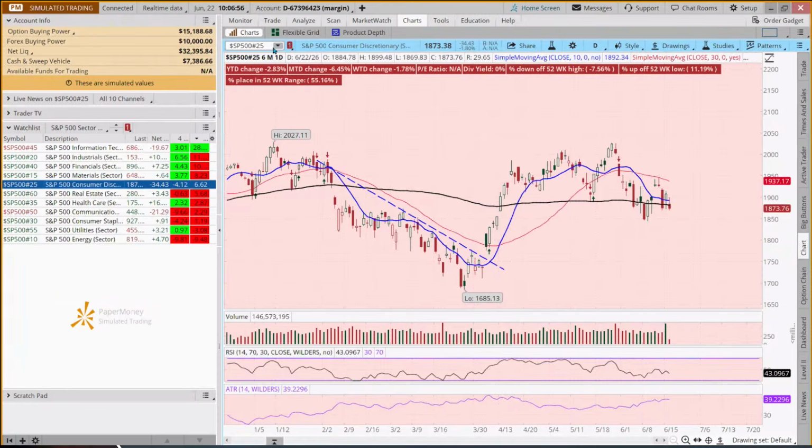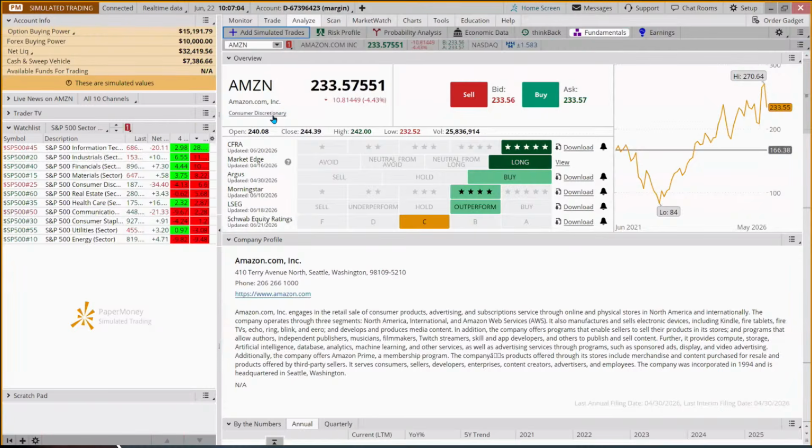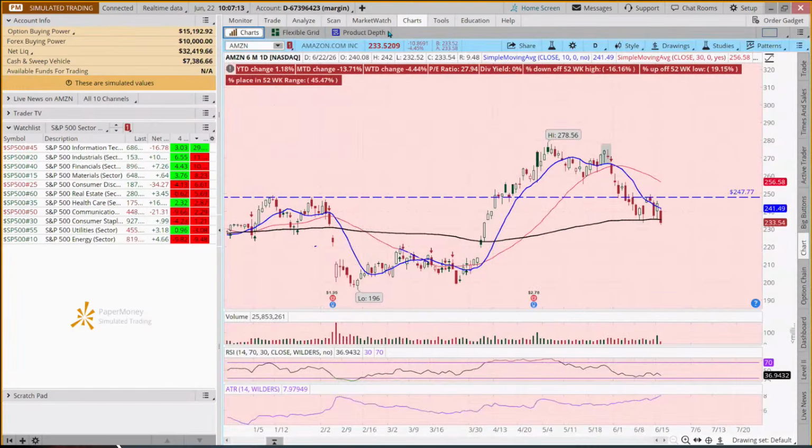And with some of these stocks like Amazon, and if we look at the analyze tab, that's in the consumer discretionary sector. One would argue that a lot of what is bought on Amazon is discretionary. And then there are some that would say that they're buying essential items on Amazon. But it's been taking it on the chin lately, hasn't it?